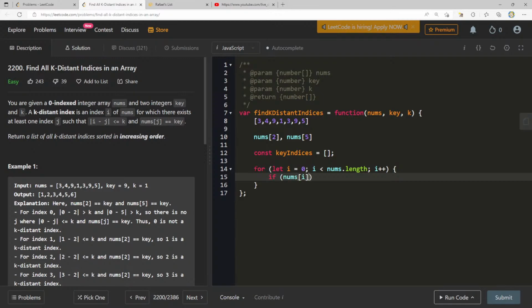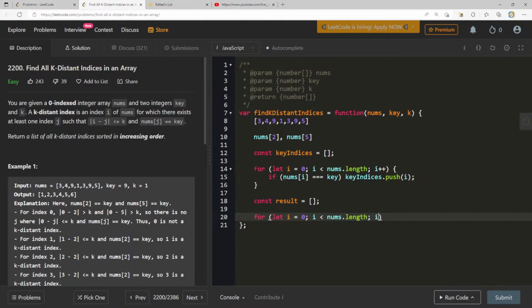If nums of i is equal to key, then I'll say keyIndices dot push i. Now what we can do is we can say const result, for let i again equals 0, i less than nums dot length, i plus plus.